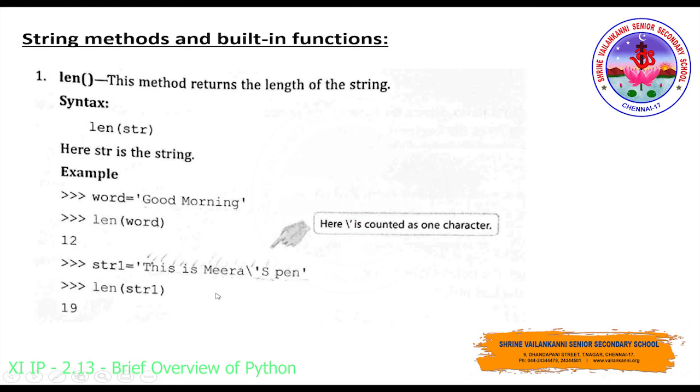12 will be displayed. Similarly, if you look at this another string, even the escape sequence will also be counted as one character. So 0, 1, 2, 3, 4, 5, 6, 7, 8, 9, 10, 11, 12, 13, 14, 15, 16, 17, 18. So 0 till 18 you have 19 characters in total. So that 19 will be retrieved.